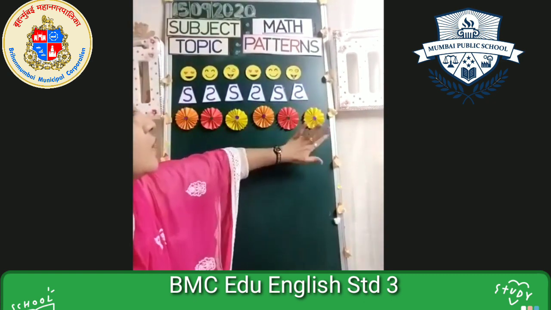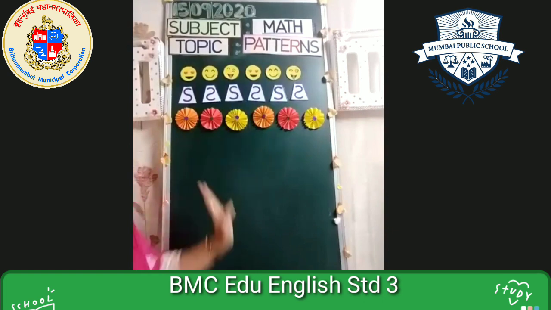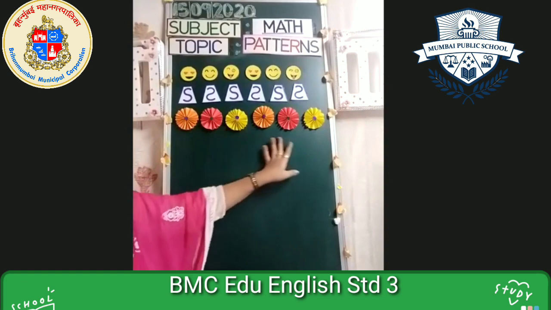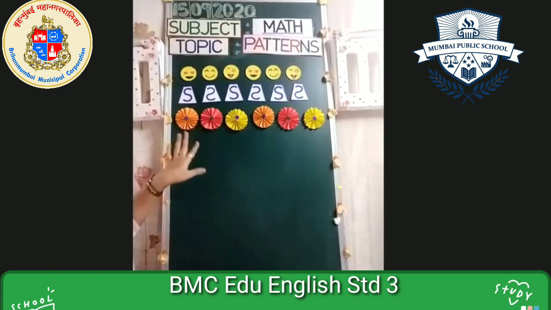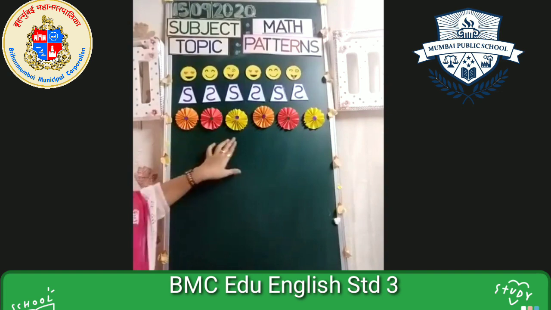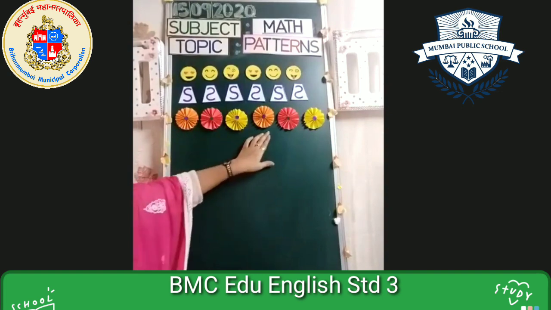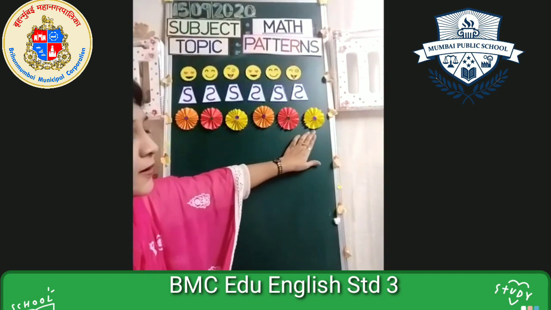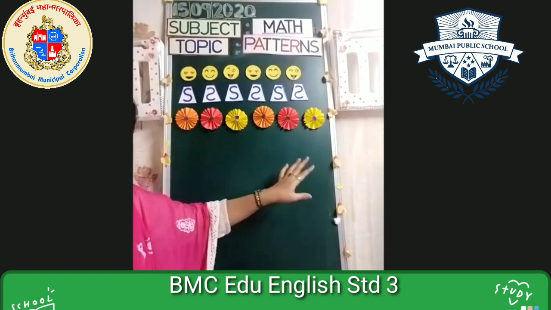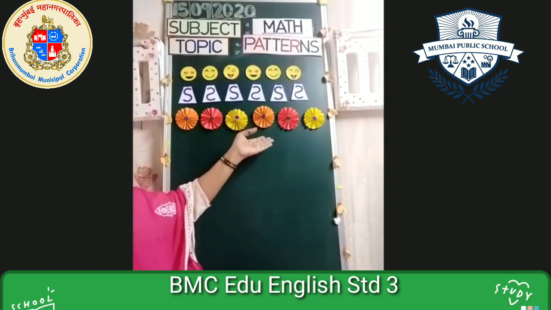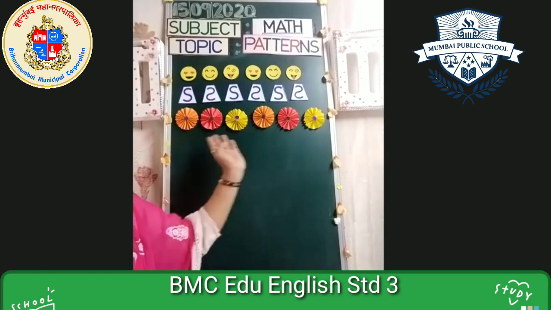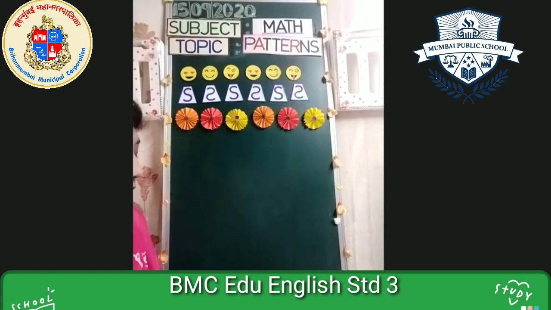Why is our pattern over for this color? Because I have these 3 color flowers only. So I have to repeat these 3 colors only. So we have repeated orange color, red color, yellow color, then again orange color, red color, and yellow color. If I had more colors, then we could paste with more colors, right?